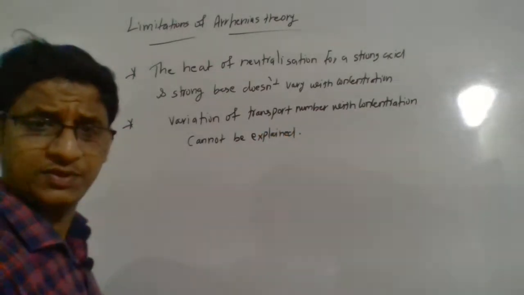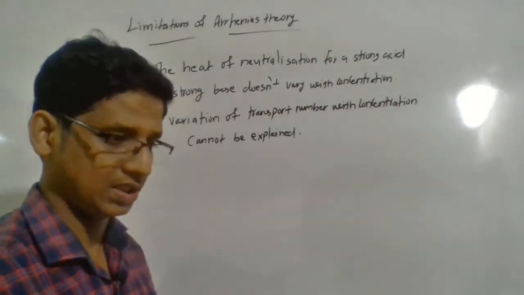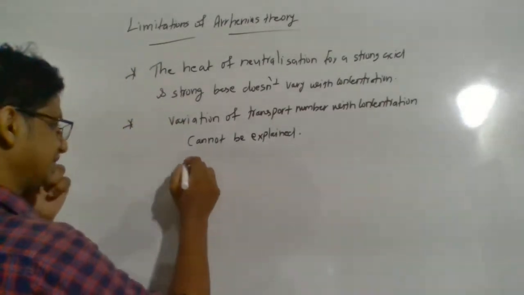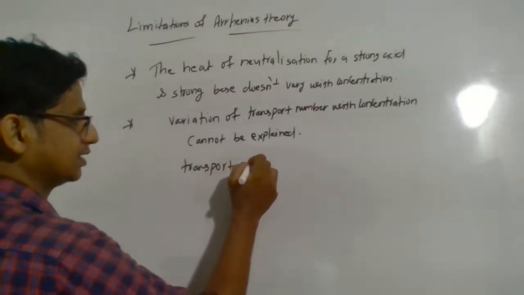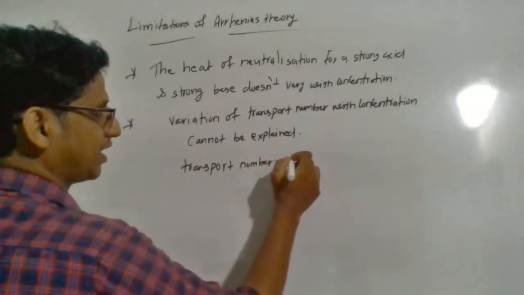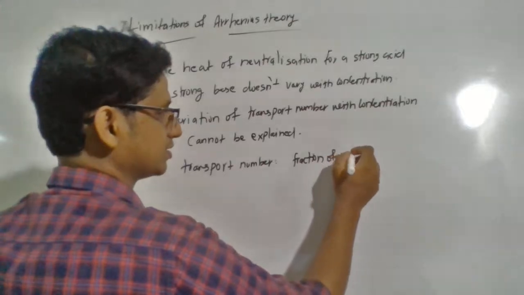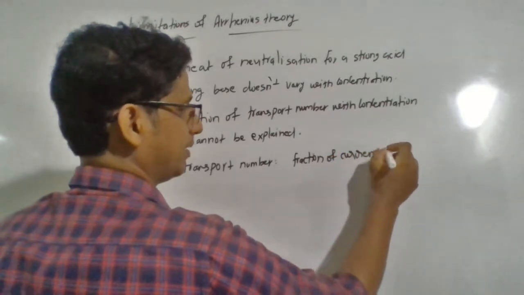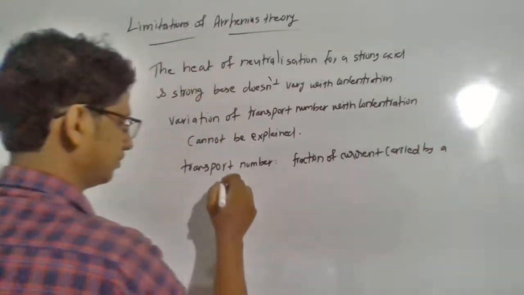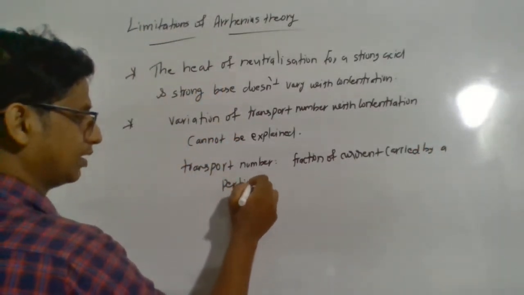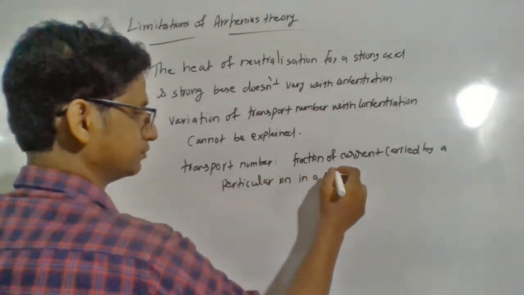What I mean by transport number, we will discuss more in a later session. Just for the time being, understand that transport number is the fraction of current carried by a particular ion in a solution.